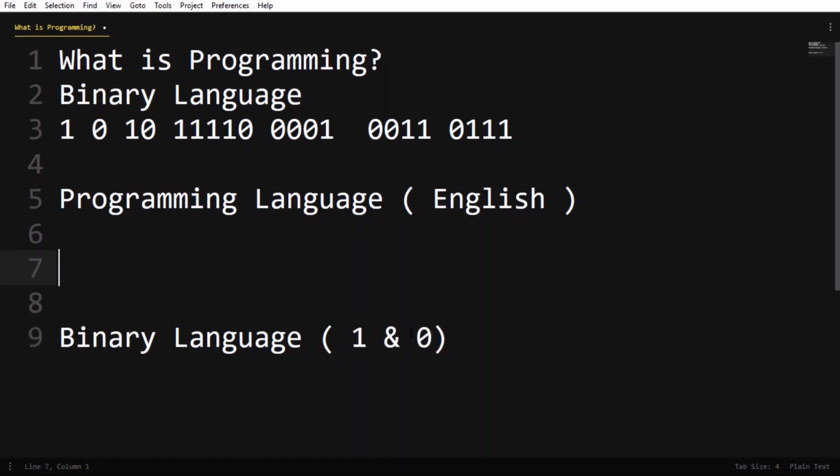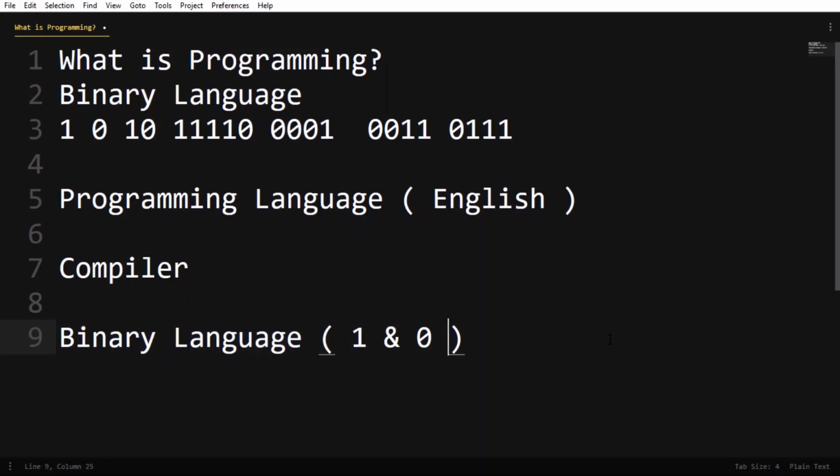So we make a compiler in between. There's a compiler in between which takes the programming language, which is in English, and outputs binary language. This is where we use programming languages and the compiler comes into the picture. So this is how it's useful.